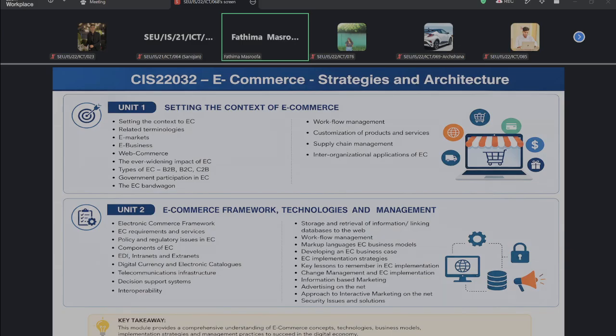And this is about your content. So altogether these outlines, these chapters, we have to cover. There is unit 1 and unit 2, and under unit 1 these are the contents we have to study. Setting the context, which means the workflow of management, supply chain management, customer relationship management, those things we discuss under unit 1. And also e-commerce frameworks and technologies, those things we discuss in unit 2.